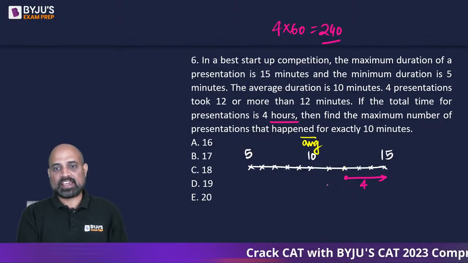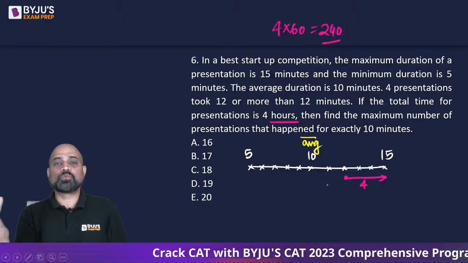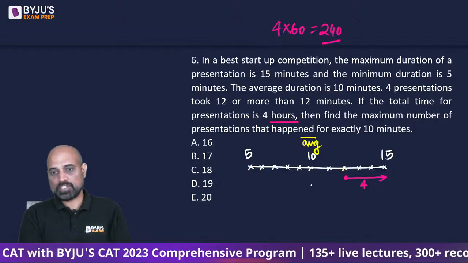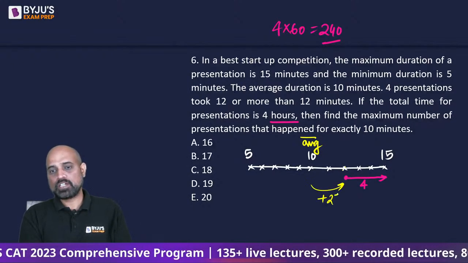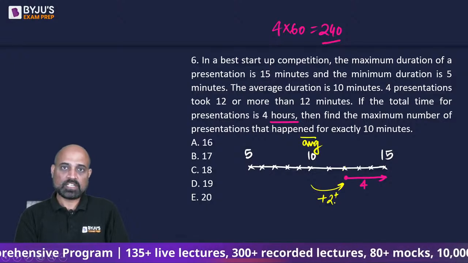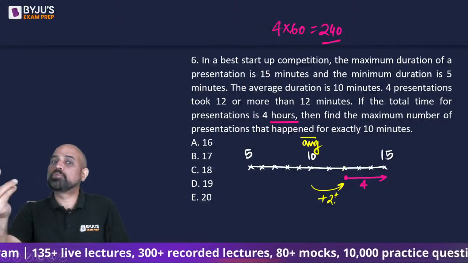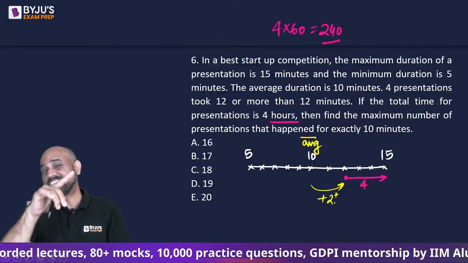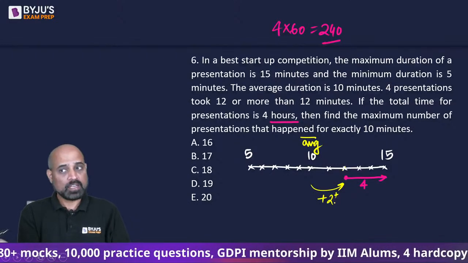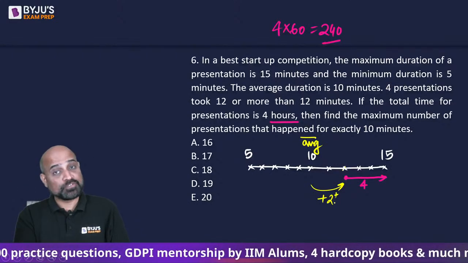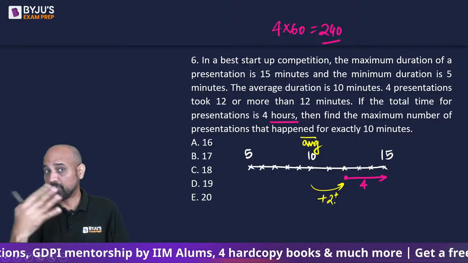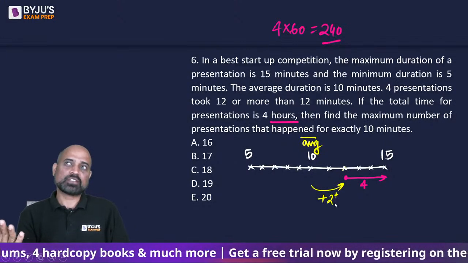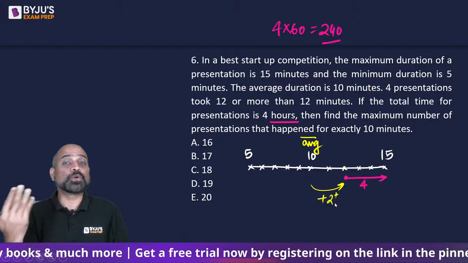So if 4 presentations took 12 or more than 12 minutes, can we say that the deviation from the average is 2 or more than 2? From the average, 12 minutes means 2 minutes more. So if all the 4 presentations are at 12 minutes, that's an increase of 8 minutes. Suppose all these 4 presentations are 15 minutes long, since it says 12 and more, so it can be 15. That would mean an overall deviation of 20 minutes.